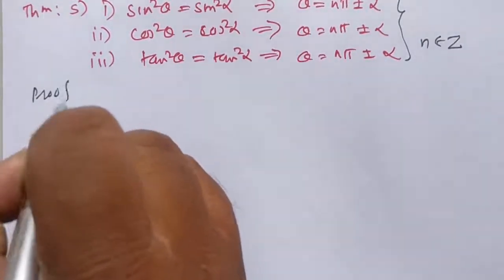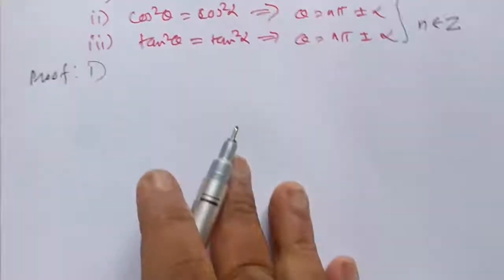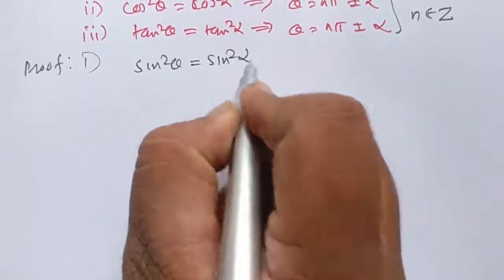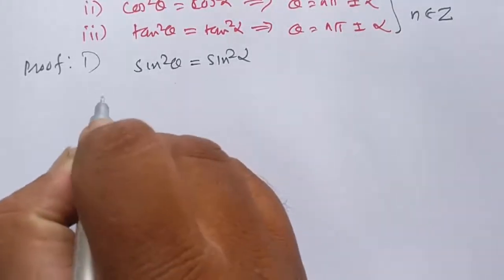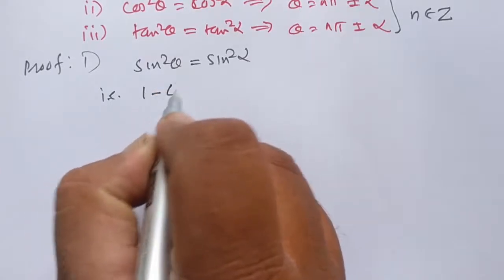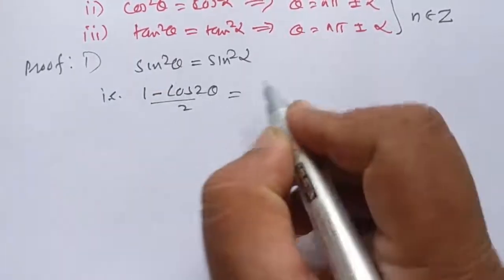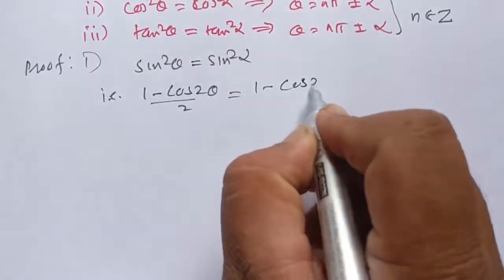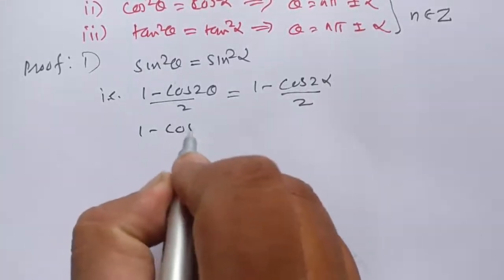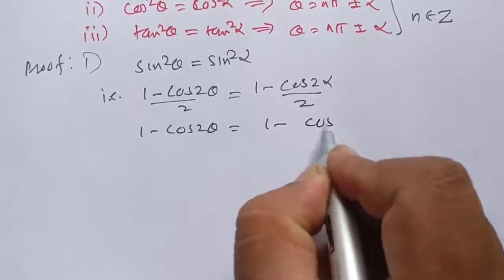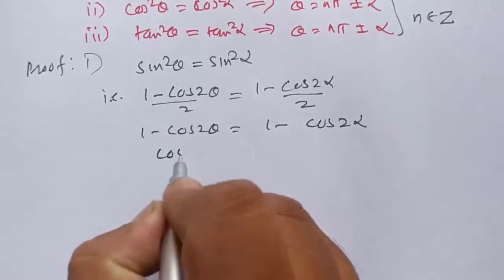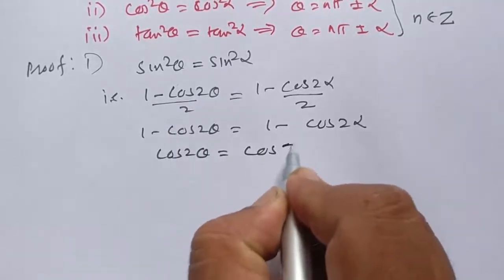Proof. Number 1, sin square theta is equal to sin square alpha. Using the half angle formula, sin square theta is equal to 1 minus cos of 2 theta divided by 2, is equal to 1 minus cos of 2 alpha divided by 2. 2 gets cancelled. 1 minus cos of 2 theta is equal to 1 minus cos of 2 alpha. 1 gets cancelled, minus minus gets cancelled. We get cos of 2 theta is equal to cos of 2 alpha.